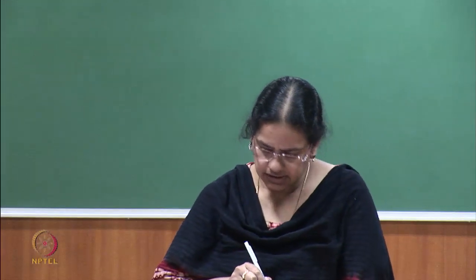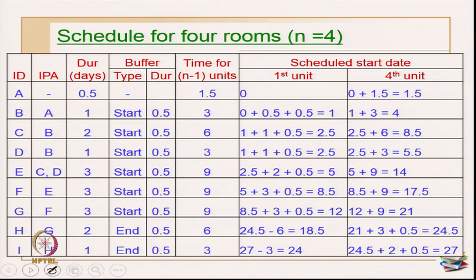Now, let us work on the LOB calculations. This is a somewhat more complex table, so if you follow along with me, I think it is very easy for you to proceed. First, forget about all the filled-up data. You have to take from your previous table the activity ID, IPA, duration for each of the activities, and buffer type and duration.